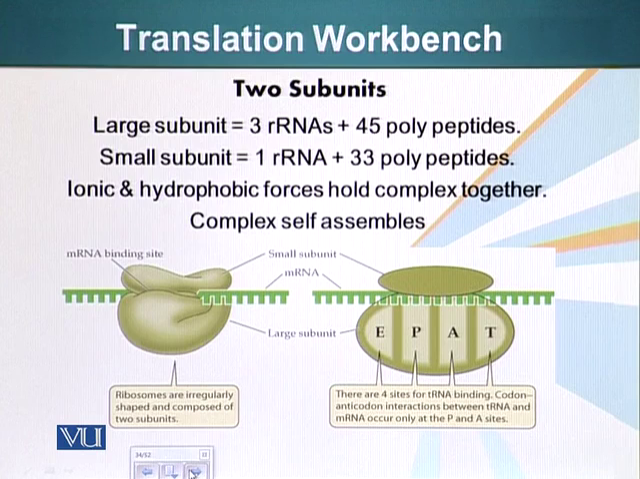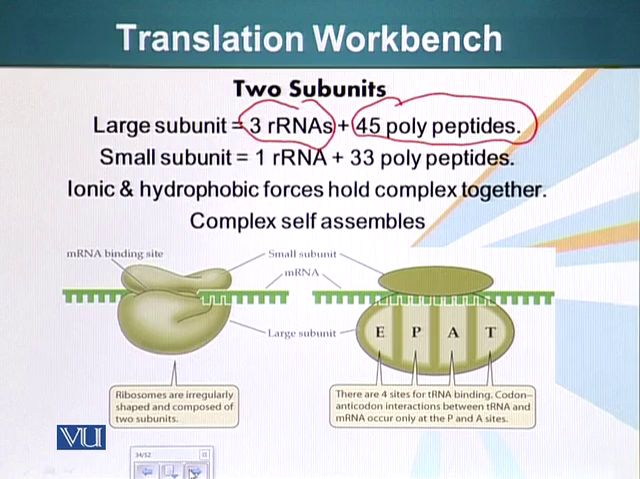The large subunit in eukaryotes has 3 RNA molecules and 45 polypeptides or protein molecules. That's the composition of the large subunit. The small subunit has 1 RNA molecule and 33 polypeptides or protein molecules. The interesting thing about this organelle is that the whole complex self-assembles. So if we take these individual components, 3 ribosomal RNAs and 45 polypeptides, and put them in a solution, they will form the large subunit of the ribosome.